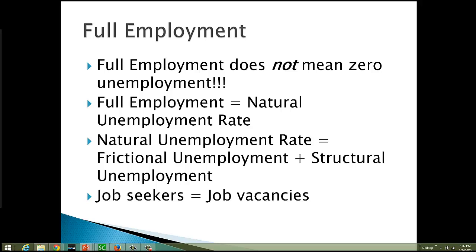Now, the natural rate of unemployment is not fixed, but rather it depends on the demographic makeup of the labor force and the laws and customs of the nation. There was some discussion following this last recession about whether the natural unemployment rate had changed. It was taking us so long for the unemployment rate to fall. There was some discussion of whether the natural unemployment had actually increased. Some of that discussion is still going on, but prior to that, we had seen a general feeling that the natural unemployment rate had dropped.